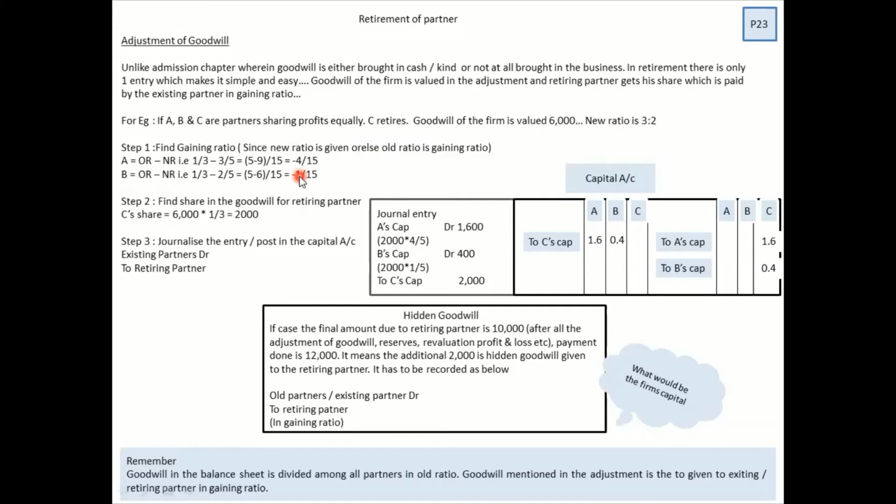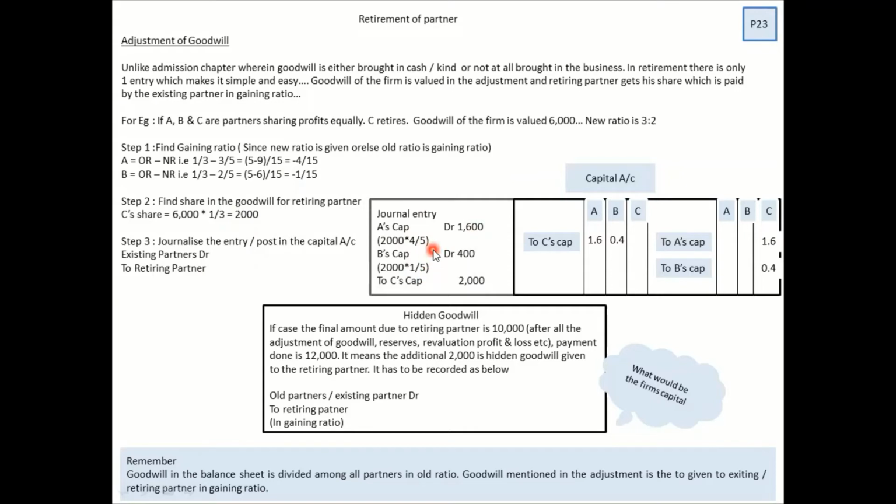So the next step is you have to find C's share, and the last step is existing partner to retiring partner. That means C would be written in place of retiring partner as 2,000, and this 2,000 you should be distributing in the ratio 4:1. Now let's say that the figures are 1,600 and 400. That's 4:1, right? So this is how the journal entry looks like.